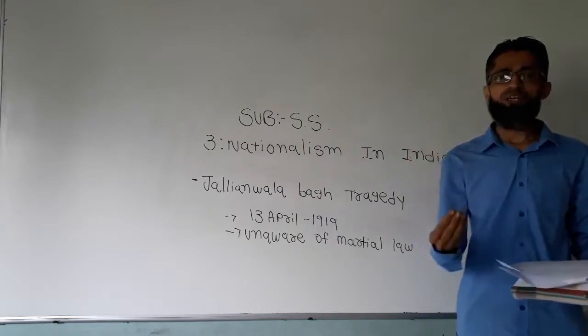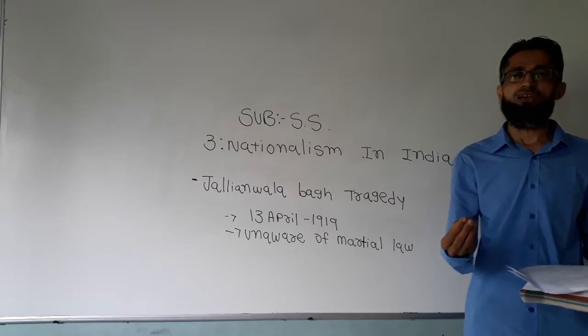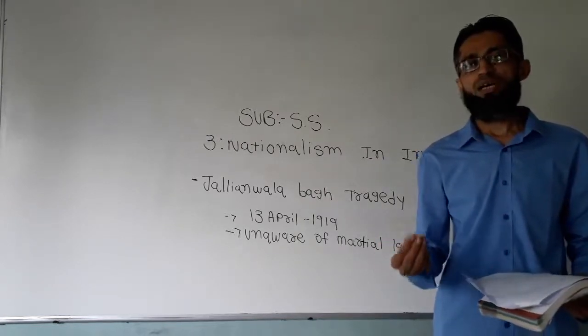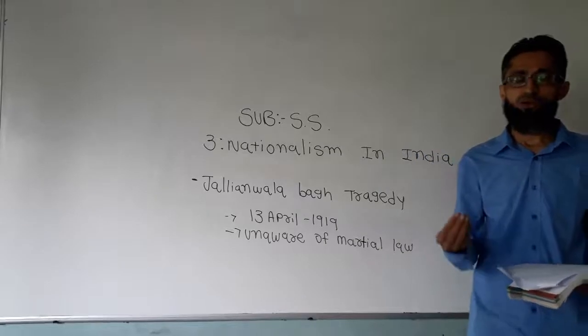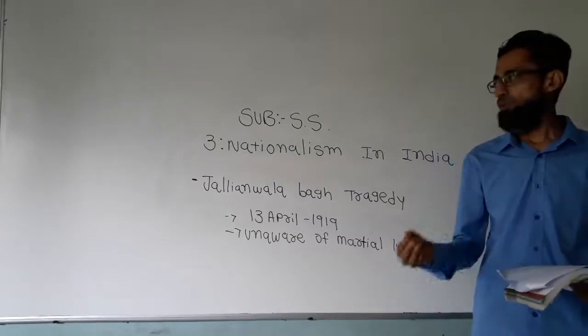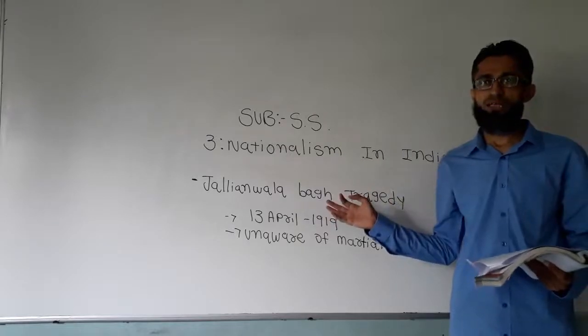They attacked British officers and government offices. Because of it, Mahatma Gandhi decided to call off the movement to oppose the Rowlatt Act, the Rowlatt Satyagraha.